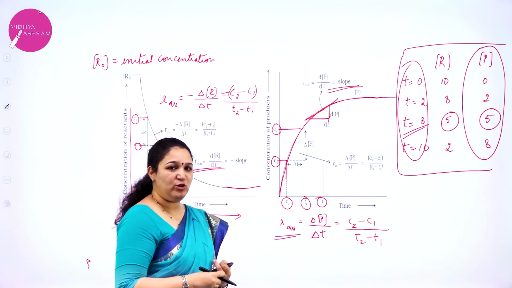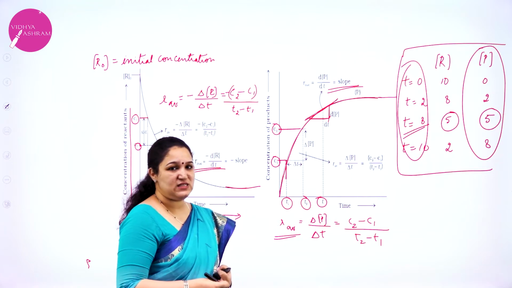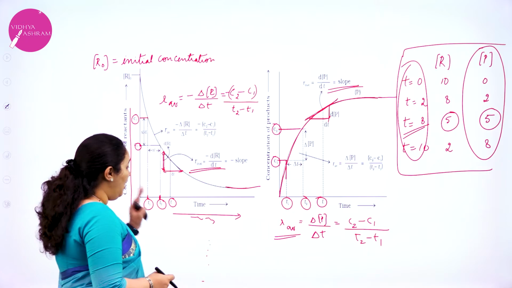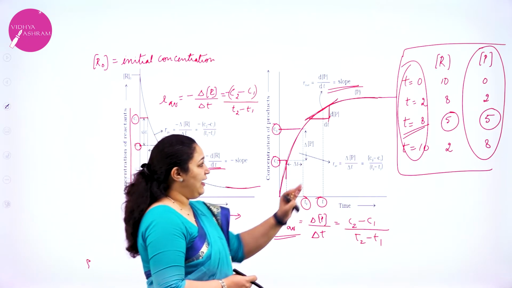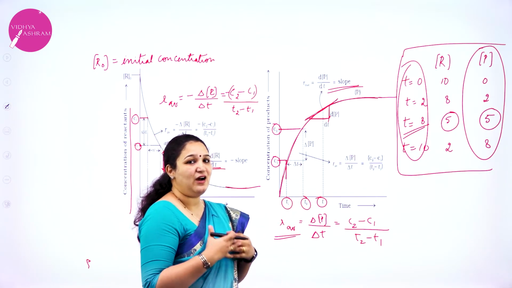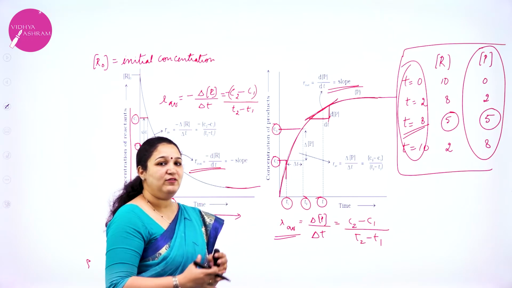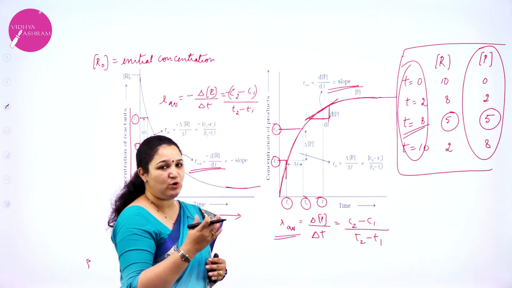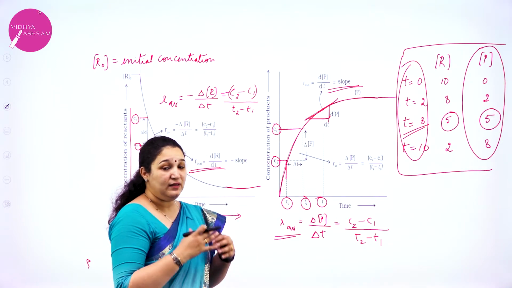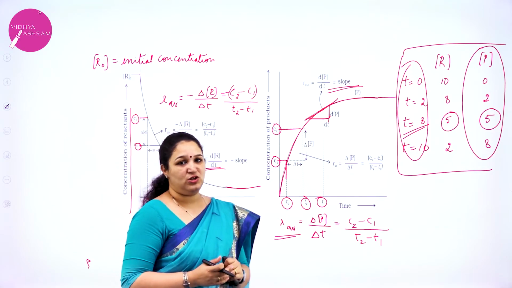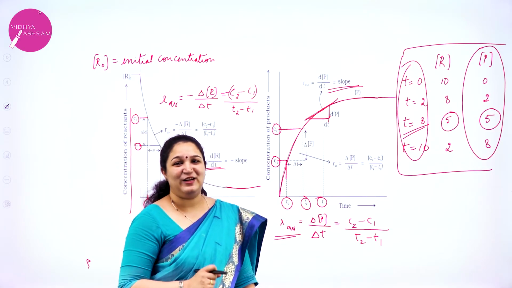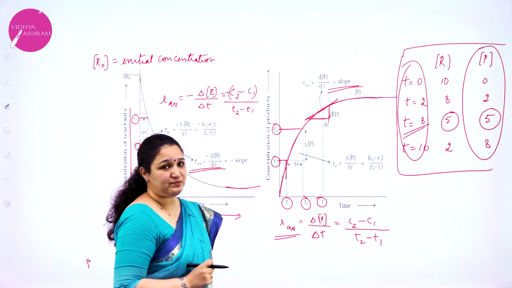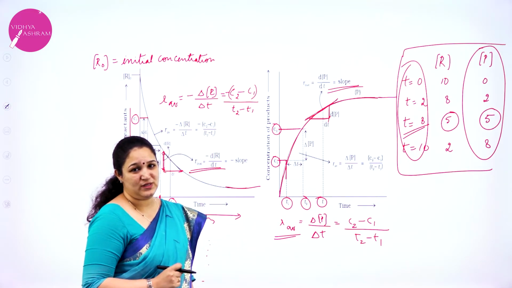Both average rate as well as instantaneous rate we can calculate by plotting a graph. And when do we plot a graph? Once we have the data in hand, that is after doing my experiment, when I have the time as well as the molar concentration of the reactants and product at that particular time, then we can plot such a graph and we can calculate the rate of the reaction. Okay, so I hope you have understood how to do this.